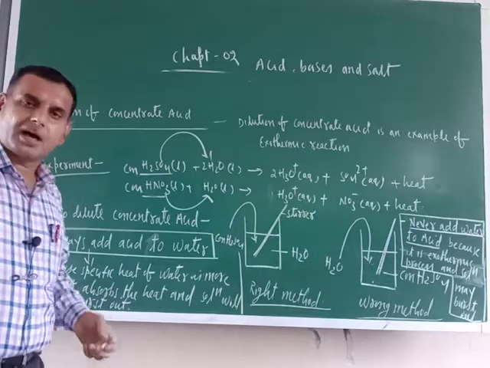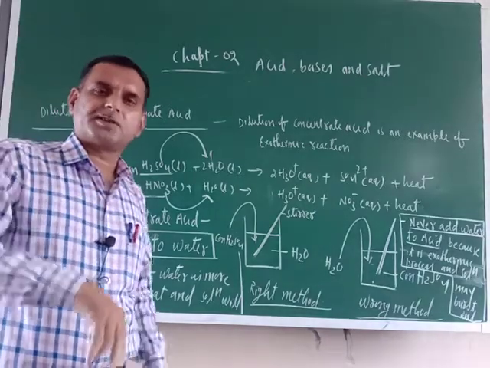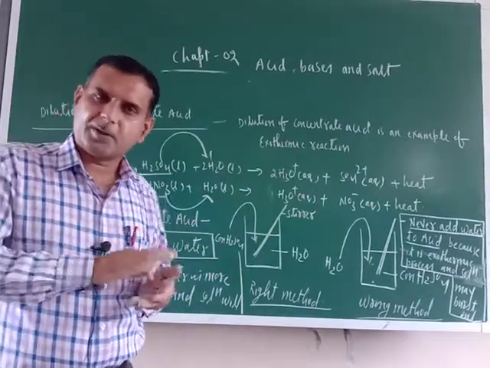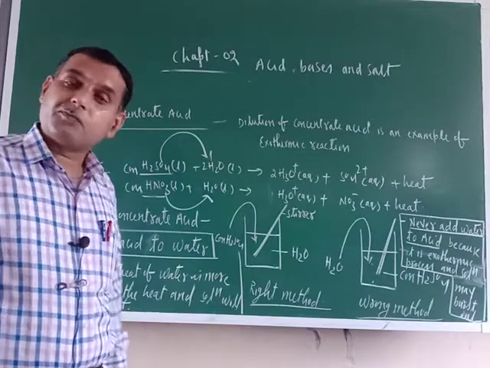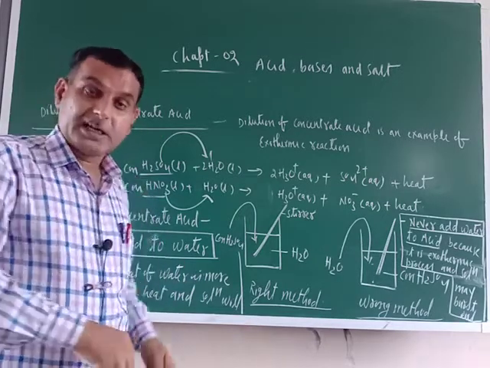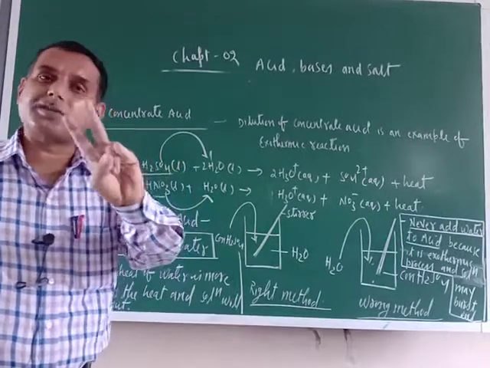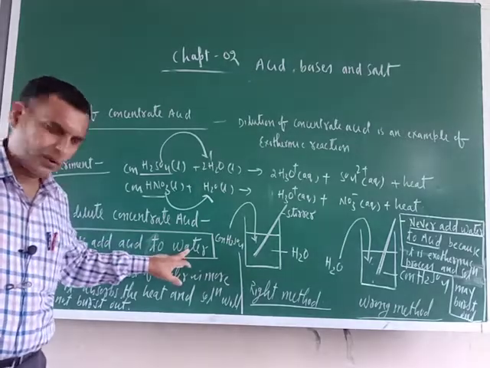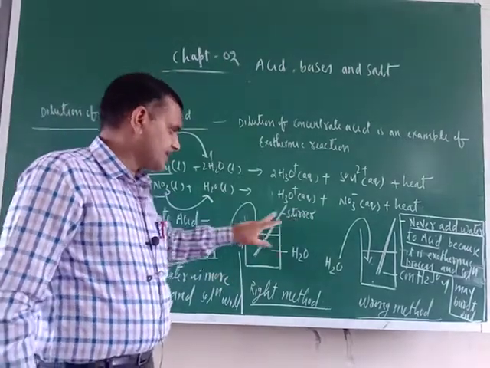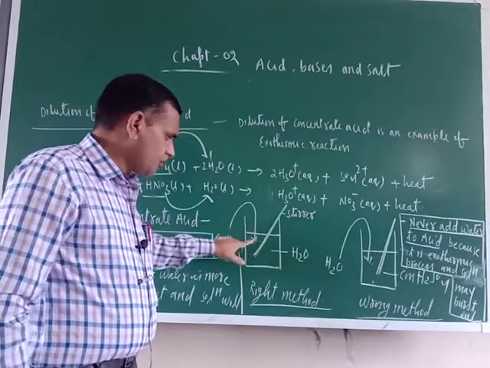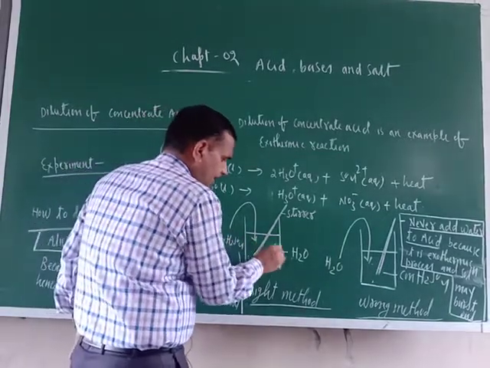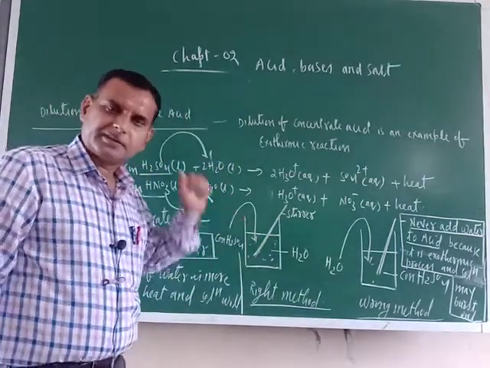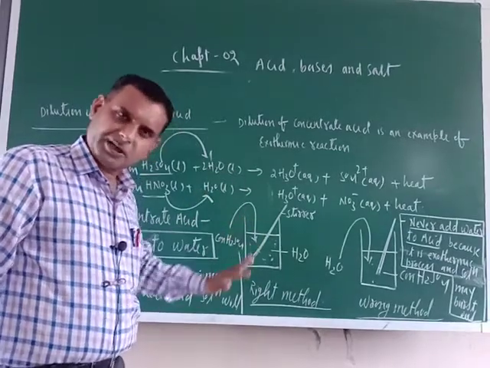So two methods are there. Suppose I want to dilute milk. So there are two processes. Either you have to add milk to water or water to milk. Are you getting my point or not? In the same way here also there are two processes. The first process is always add acid to water. Just see, this is the right method. This is a stirrer. Now concentrated H2SO4 you are adding, and already you have taken water here. So keep stirring and keep adding. This is the right method.